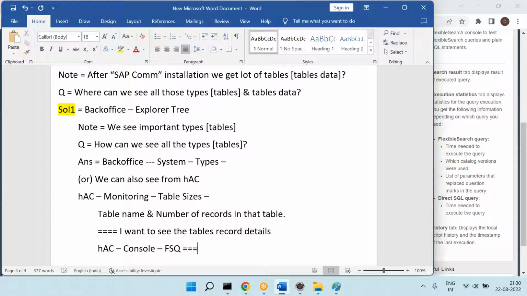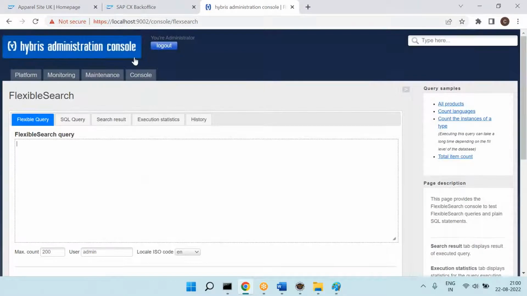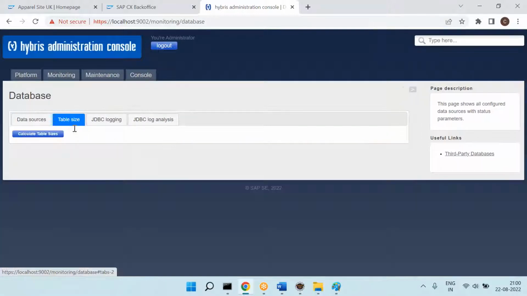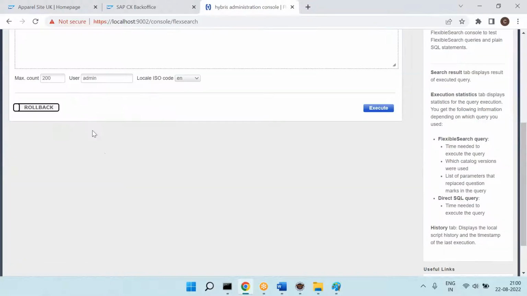We will understand this flexible search queries now. For now, just start understanding. In the cart table, how many records are there? Just now I showed you, right? One. Very good. Now you can go to the console, go to the flexible search queries.